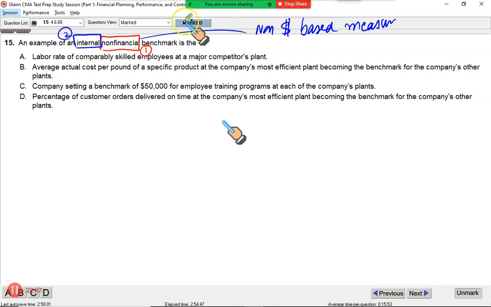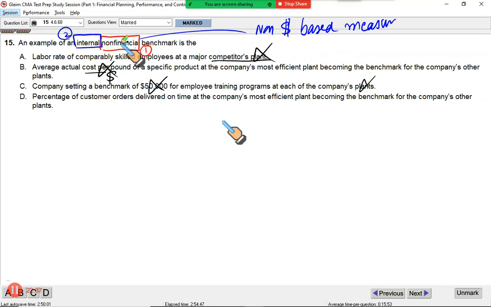Going with option A. It says labor rate of comparably skilled employees to a major competitor. Competitor is external. We are looking for an internal one, so this is incorrect. B, average actual cost. Since cost involves dollars, and we are looking for a non-dollar based measure, this is incorrect. C, company setting a benchmark of $50,000. We don't need dollars. We are looking for internal non-financial. So A, B, C are wrong.